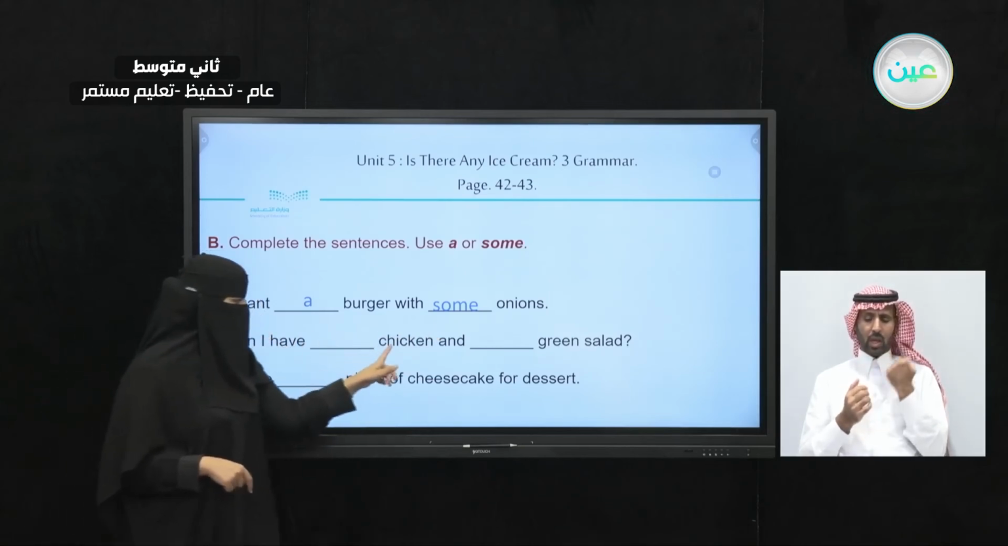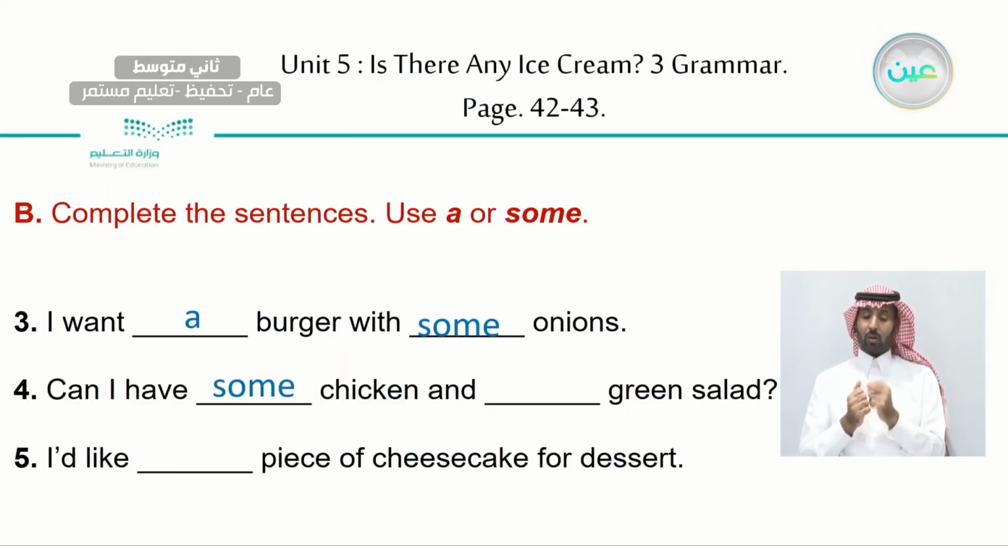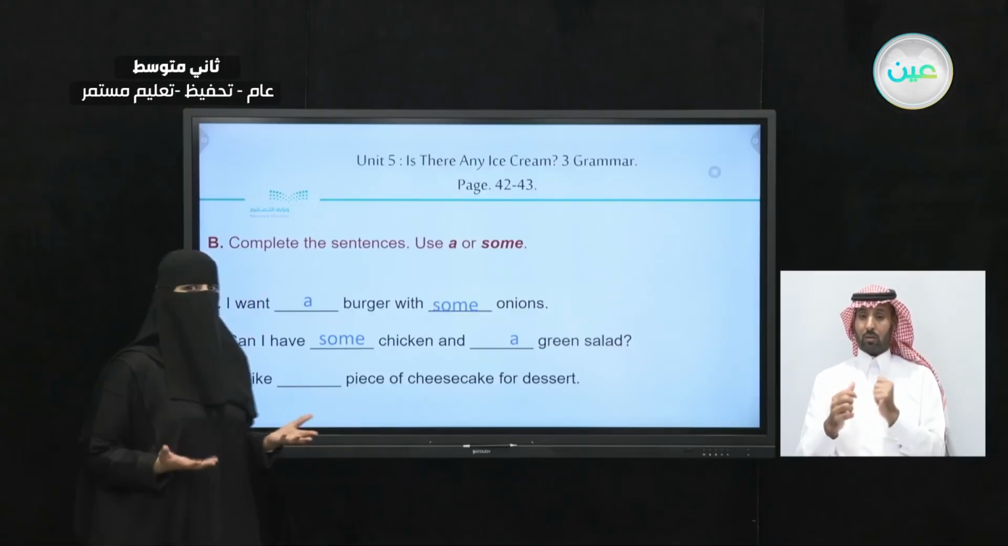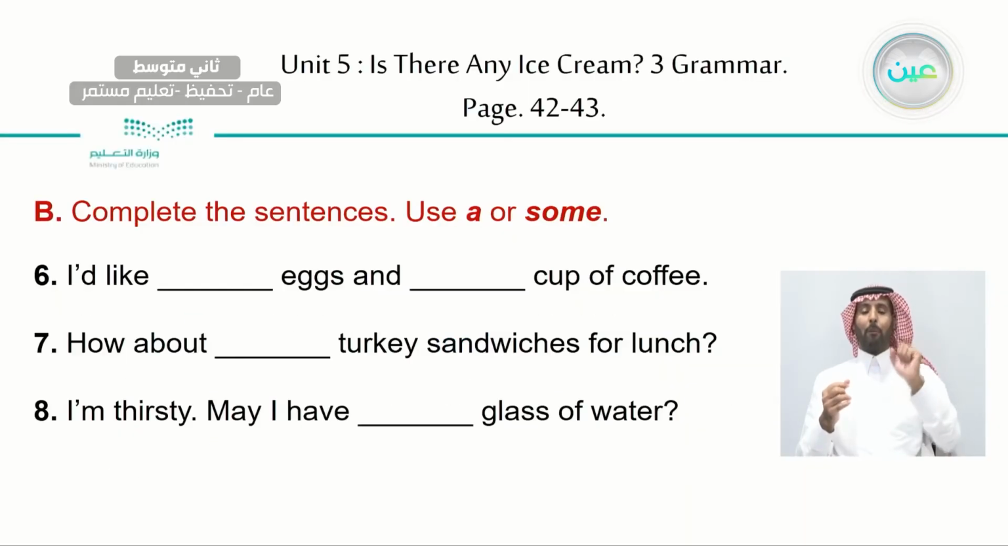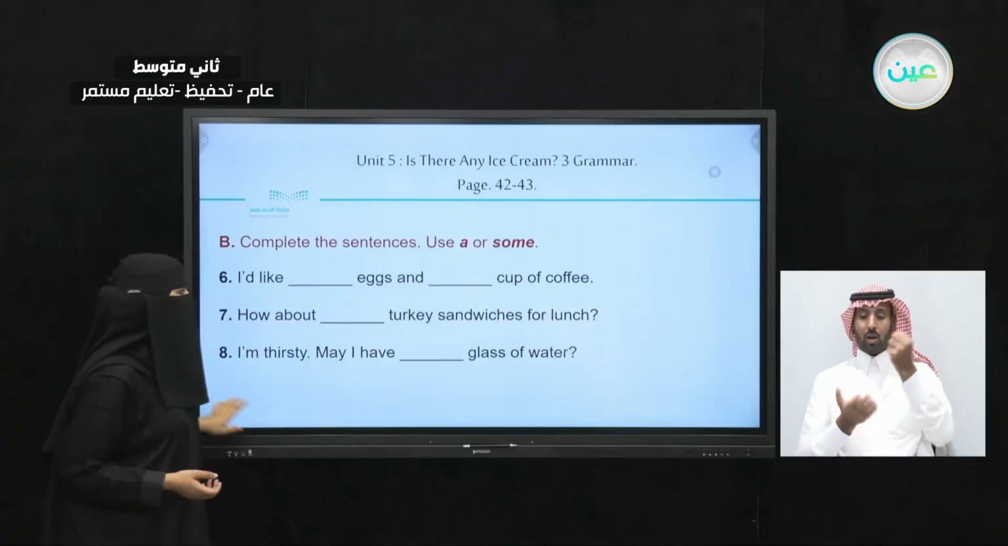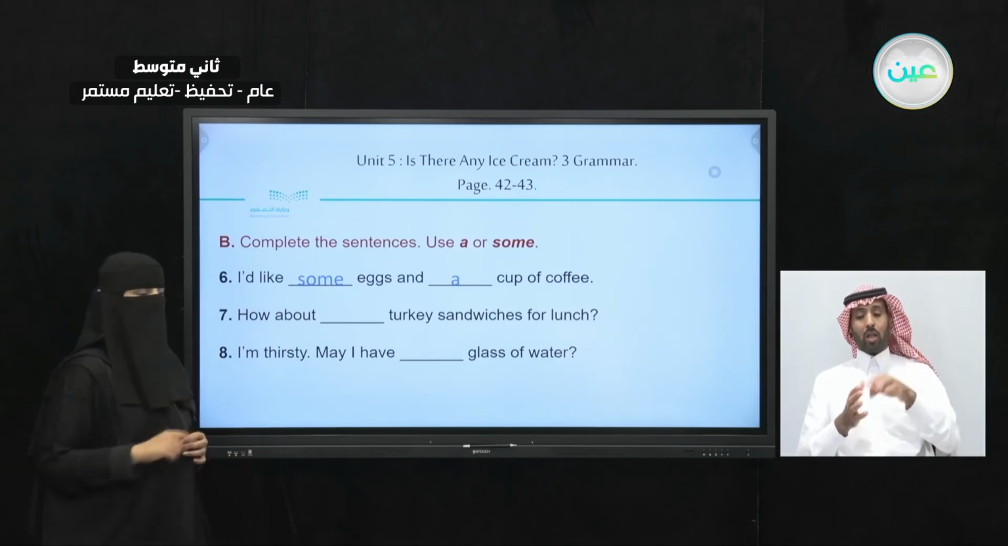Now, how about this one? Can I have, then we have chicken and we have green salad. So what are we going to use? Can I have some chicken and a green salad? So, how about the next one? I'd like something, piece of cheesecake. Now, piece of cheesecake, what are we going to use? We're going to use a piece of cheesecake, only one. Now, how about I'd like, here we have egg, we have cup of coffee. What are we going to use? I'd like some eggs and a cup of coffee, only one cup of coffee.